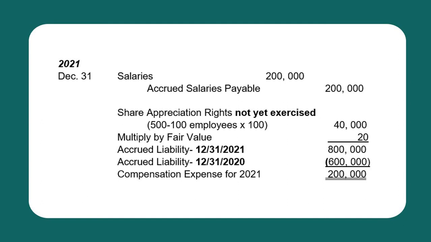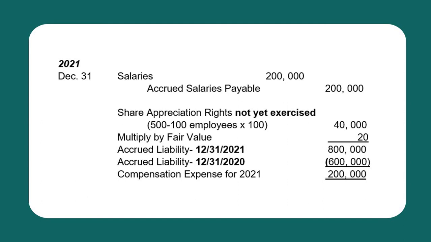Take note, when we say accrued liability, that pertains to the rights not yet exercised. If those rights were already exercised, then they will not form part of the accrued liability. So again, the accrued liability on December 31, 2021 is 800,000, less the accrued liability on December 31, 2020, which is 600,000.